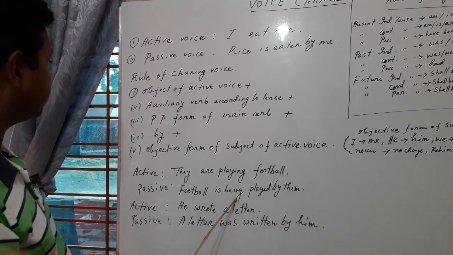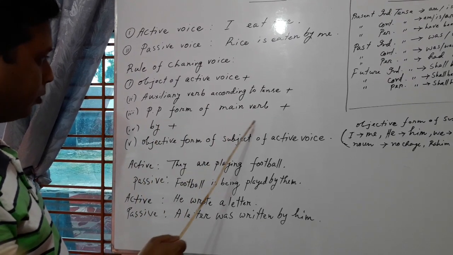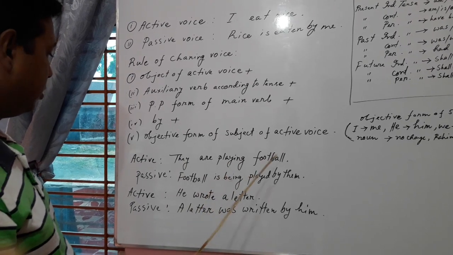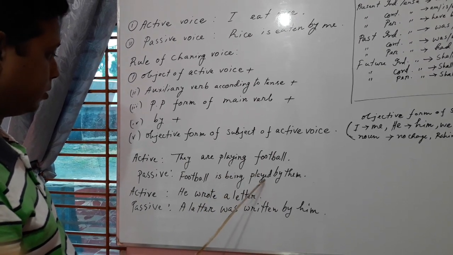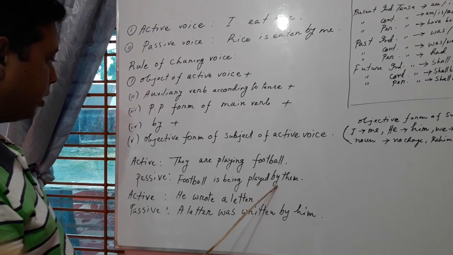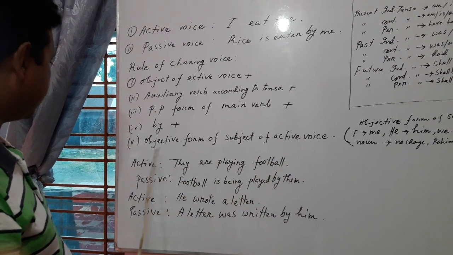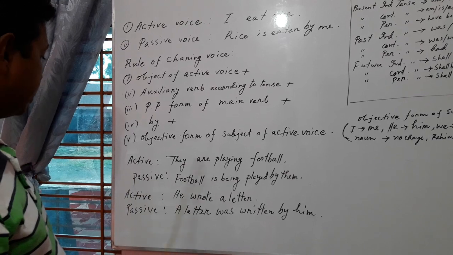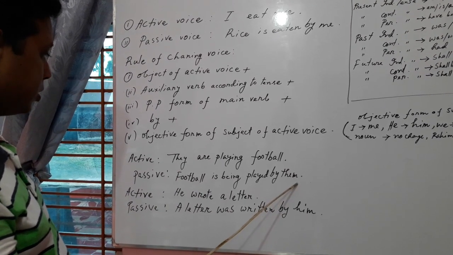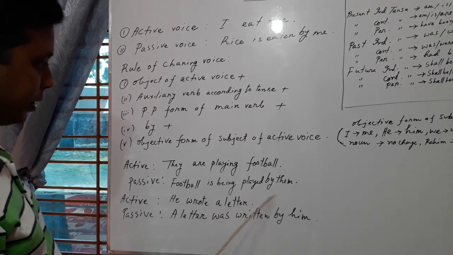Football is being. Then we will write the past participle form of the main verb. What is the main verb? The main verb is play, and the past participle form is played. We will write played, and then by, and last of all the subject will be changed into the object. In this case, the subject is they, and they will be changed into them. So the passive voice will be: football is being played by them.